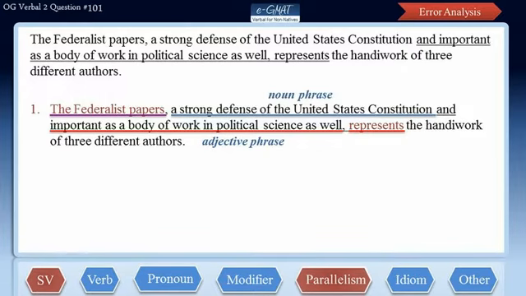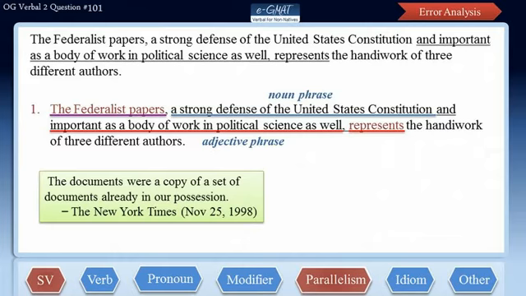Also notice that a plural noun like papers can be modified using a singular noun phrase if it makes logical sense. Here, the Federalist Papers are a strong defense of the US Constitution. If we say that papers are strong defenses, it would not be correct. The papers on the whole are one strong defense. Let's see a few examples to understand this.